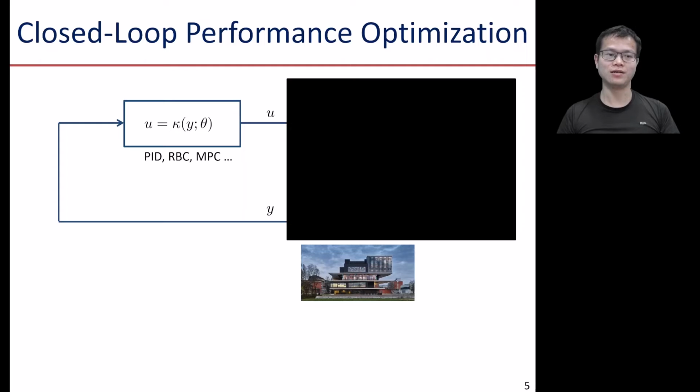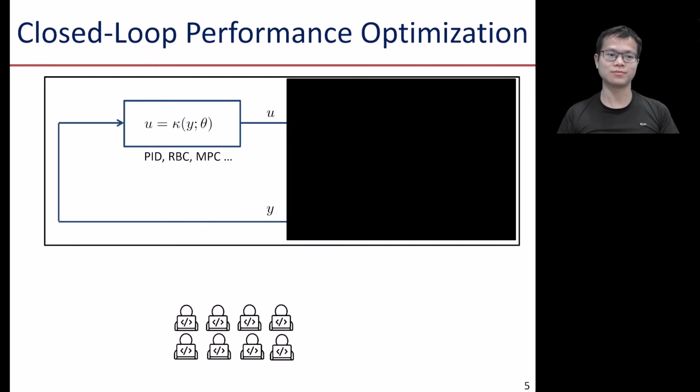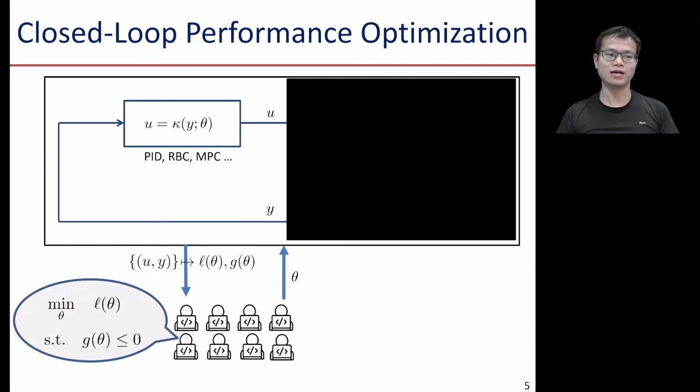For example, it could be a real-world building system, or it could be a complicated software that has thousands of lines of code. So conventionally, how do we solve this problem? We can hire a bunch of experts that, based on their experience, choose some parameter theta to run the system, either by hardware or software simulation. Then we collect the trajectory of control and observation and calculate the objective L and the constraint G. Our objective is to minimize the cost L subject to G being not positive.